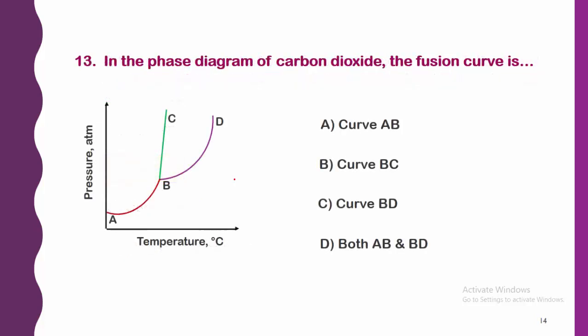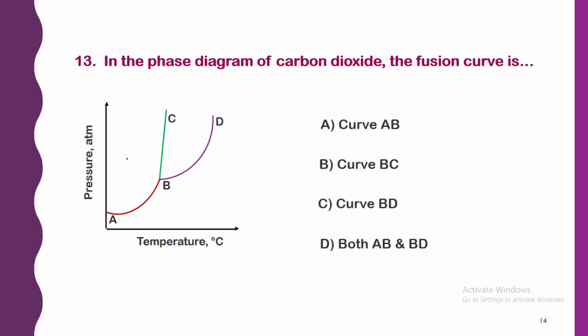Next, in the phase diagram of carbon dioxide, what does the fusion curve represent? This is a very important question. It has been asked many times, in exams like SET and NET. Here we can see the phase diagram of carbon dioxide and we should read this diagram. The phase diagram is given and the options are: option A, curve AB, option B, curve BC, option C, curve BD, and option D, both AB and BD. These are the curves: the AB curve, the BC curve, and the BD curve. So just try to understand the fusion curve in the phase diagram of carbon dioxide.